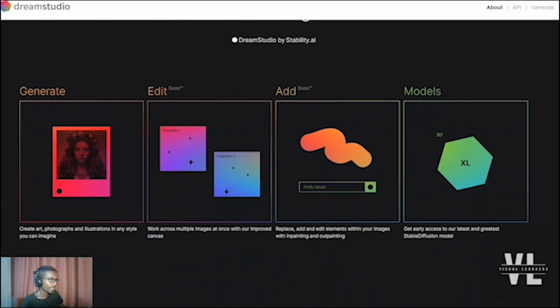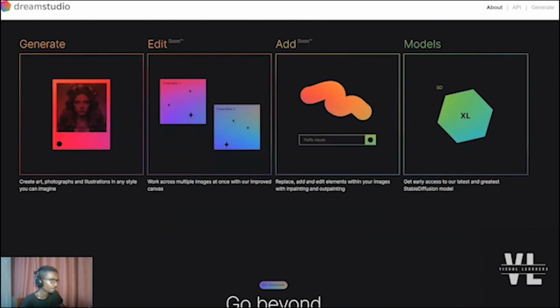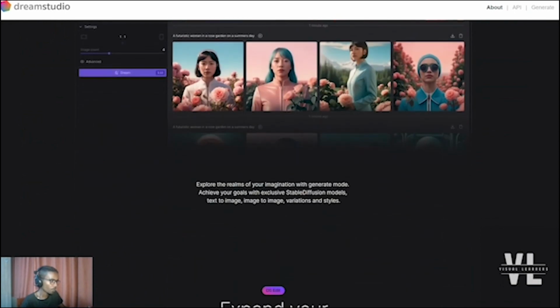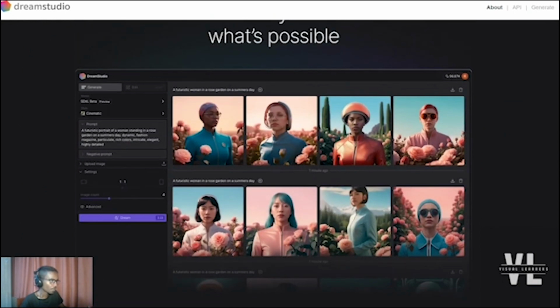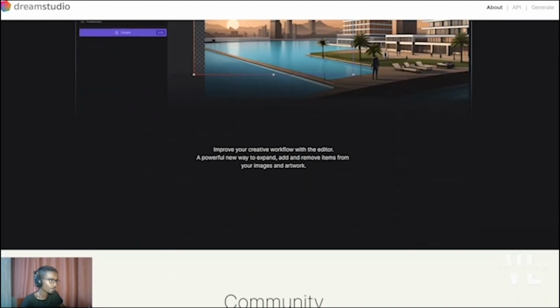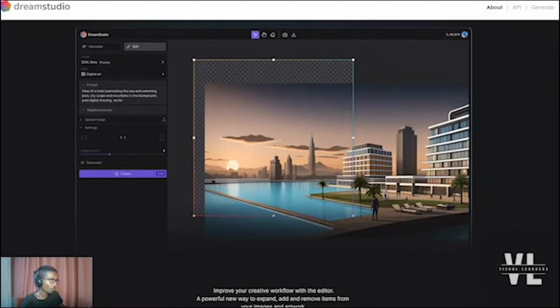So you can generate, edit, add, and you can get access to the models. And this is what the interface looks like. And you can get more creative and come up with your own photorealistic images. And this is a way on how to edit those images.